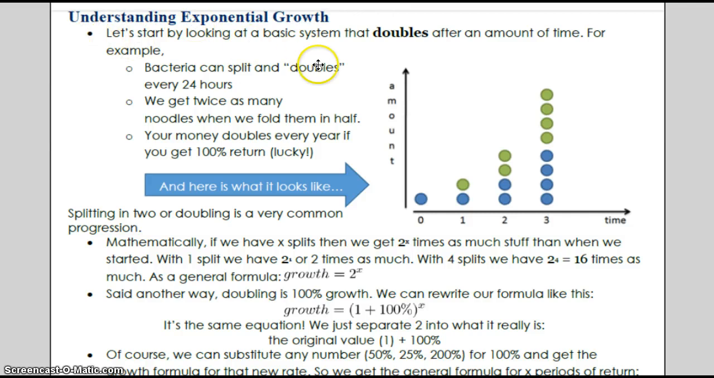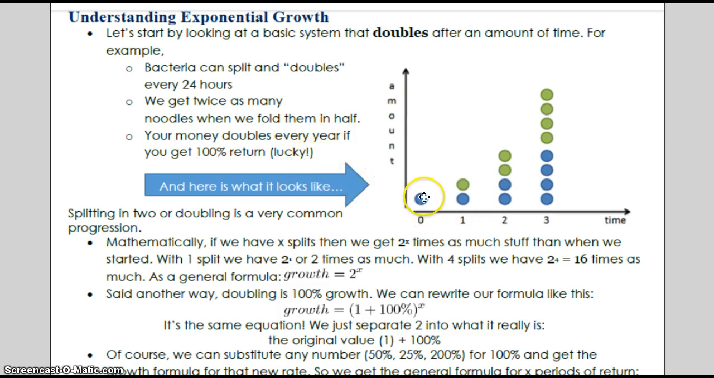All right, so understanding exponential growth. Let's start by looking at the basic system that doubles after an amount of time. For example, bacteria can split, and it doubles every 24 hours. So we can get twice as many noodles when we fold them in half. Your money doubles every year if you get 100% return. Lucky. So here's what that would look like.